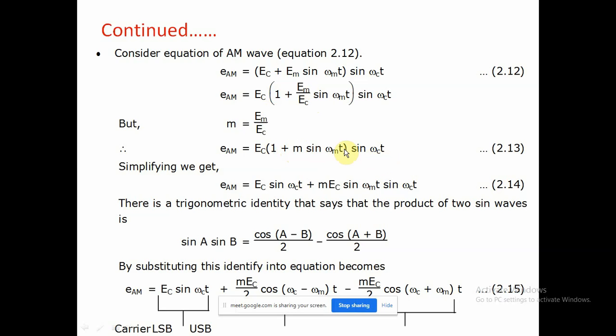Again we simplify by multiplying sin omega ct and EC into the bracket for the whole term.